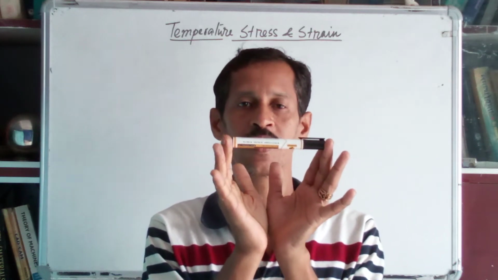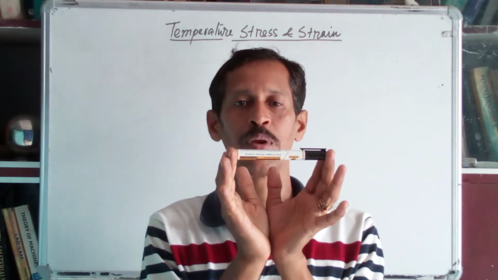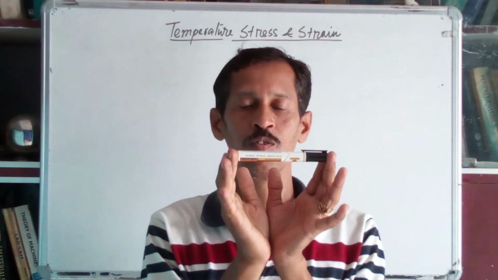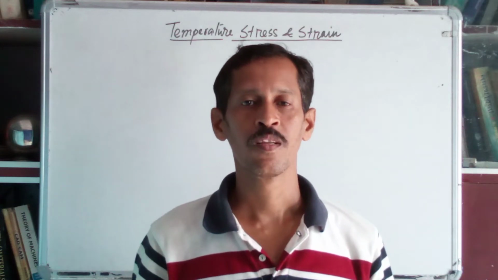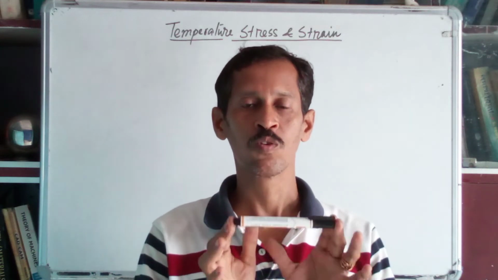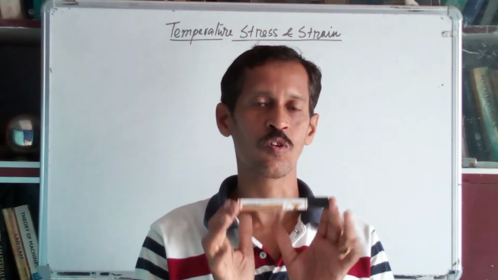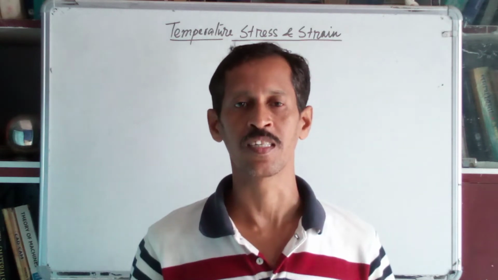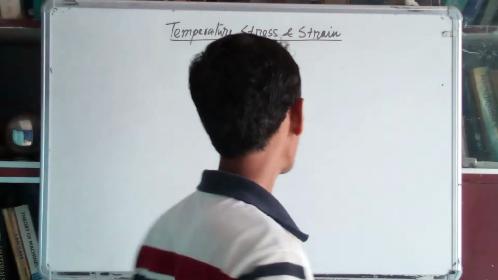As it is fixed at both ends, the bar will not compress, and due to fall in temperature, stress is developed in the bar, which is called thermal stress due to fall in temperature, and the corresponding strain is called thermal strain or temperature strain.